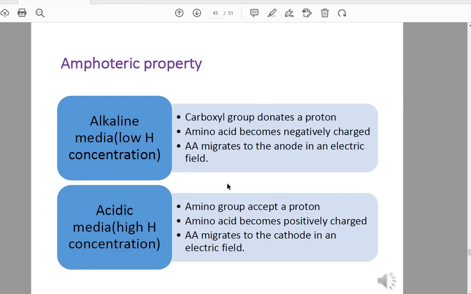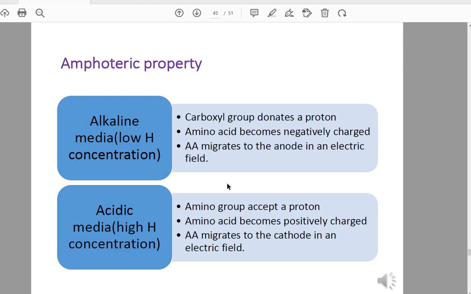If the amino acid is present in alkaline media, this means low hydrogen concentration, and this means that the carboxylic group can donate proton.